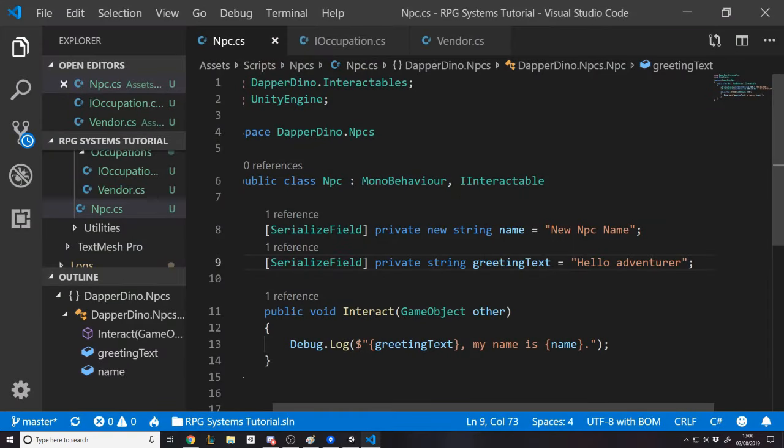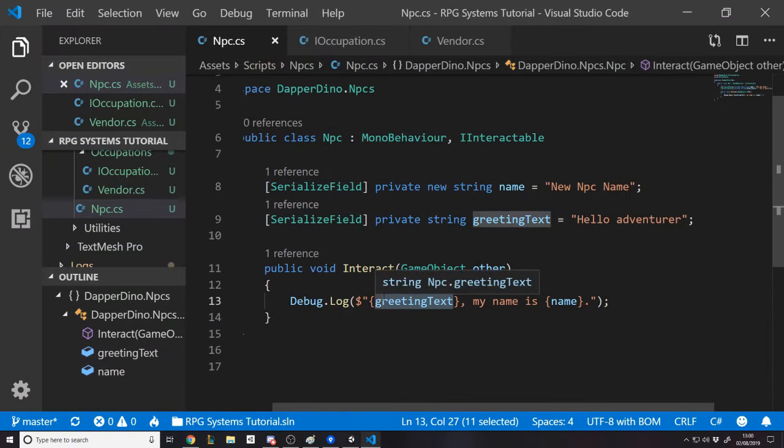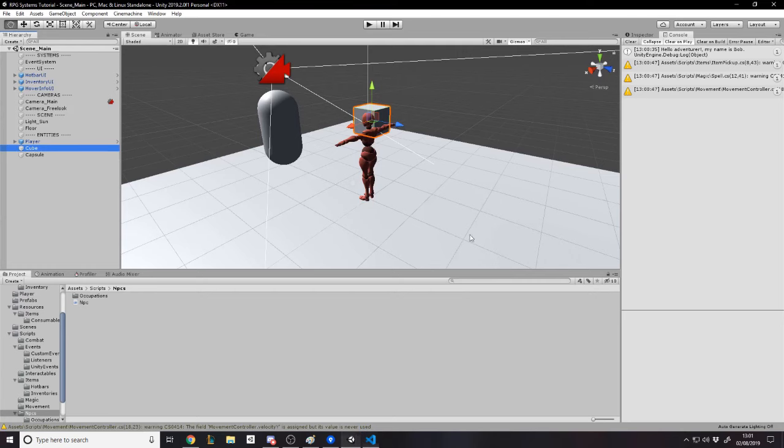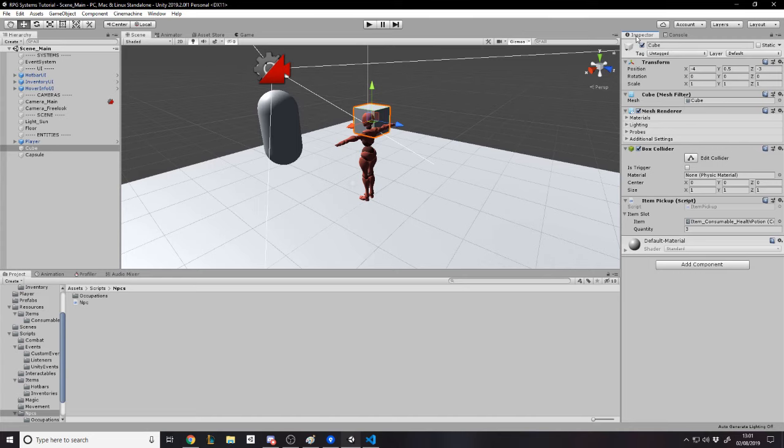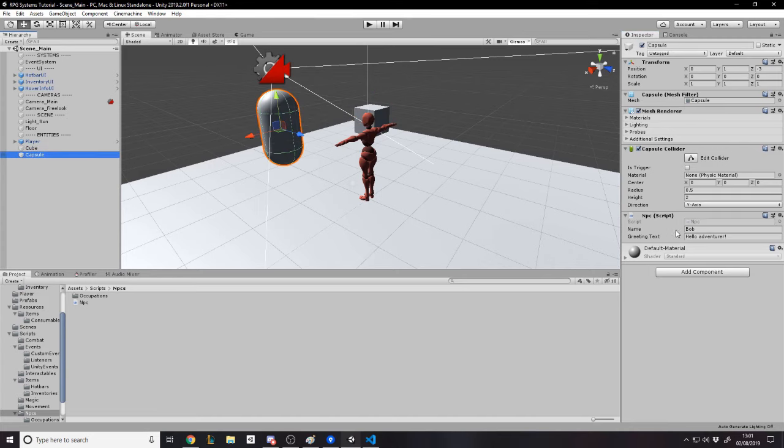We could even do it so it says name, colon, greeting text. So it's almost like a conversation, you know, it says who said it and what they said. Bob: "Hello adventurer."